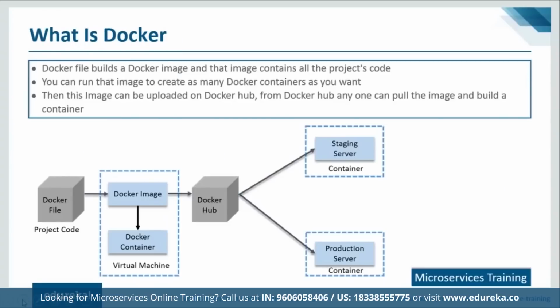Now, this is a use case of how Docker can be used in industry. I write a Dockerfile, putting complex requirements for a microservice into an easy to write Dockerfile. From that Dockerfile, I can create Docker images and in turn run as many Docker containers as I want. That Docker image I can upload onto Docker Hub, from which various teams, be it staging or production, can pull the image and prepare as many containers as they want. Whatever was there on my developer's laptop is replicated in staging as well as in production, or you can say throughout the SDLC. So this is how you can use Docker, although there are multiple use cases available. This is one way of using Docker, guys.